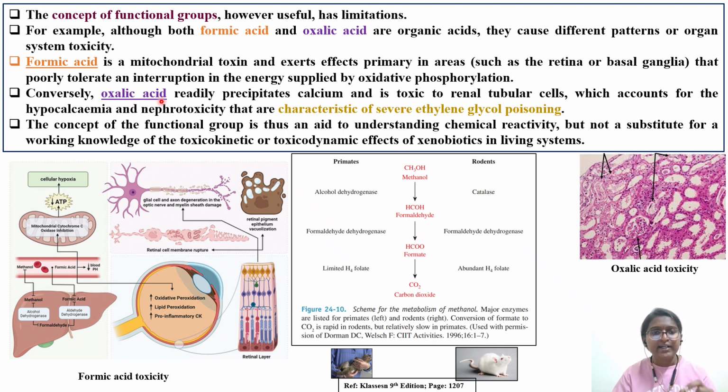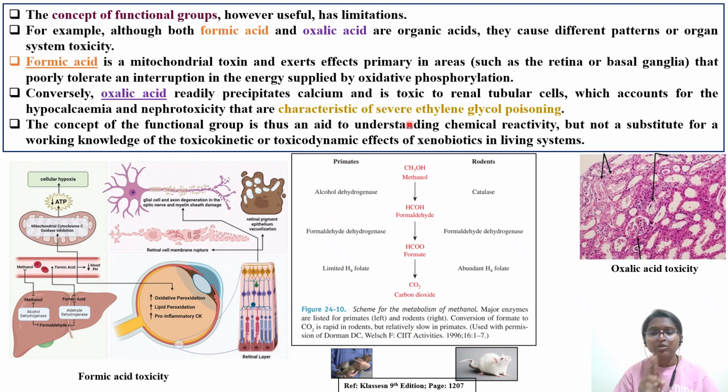Conversely, oxalic acid readily precipitates calcium. As I told you, when it reacts with calcium, it is toxic to the kidney. In the kidney also, you have to understand which particular cells, that is renal tubular cells, PCT, will be there, which accounts for the hypocalcemia. There will be a decrease in the calcium levels. Oxalic acid causes hypocalcemia and nephrotoxicity that are characteristic of a severe ethylene glycol poisoning.